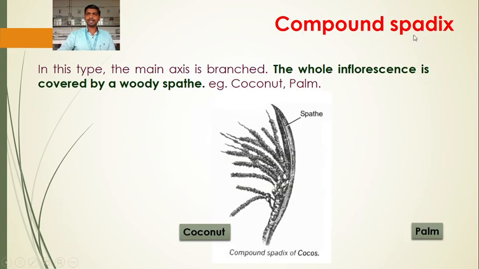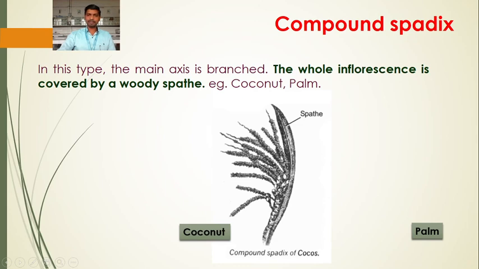Next to this is the compound spadix. Compound means the main axis is branched, and the whole inflorescence is covered by a woody spathe, for example coconut palm. This is the peduncle on which the sessile flowers are arranged. The main axis, that is the peduncle, is branched.